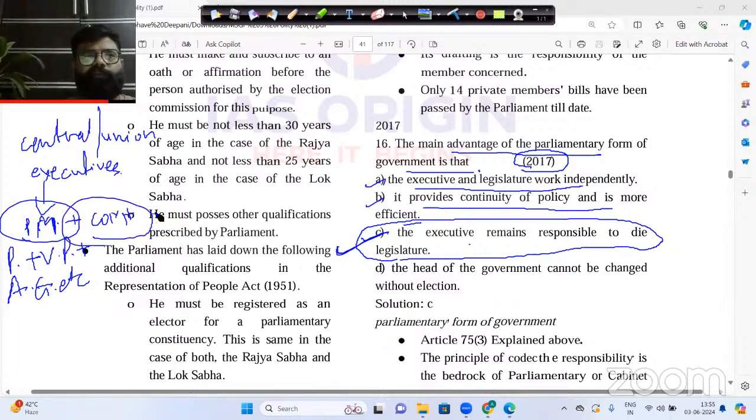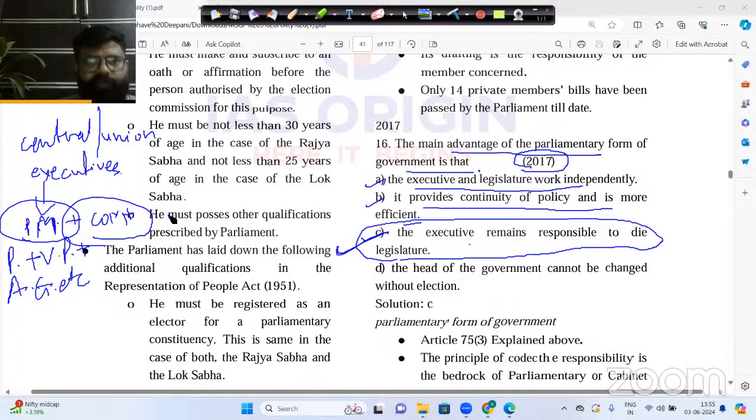They are not just the executive of our country, but also the legislature. Right now, Narendra Modi is the Prime Minister, and he is also the elected member of Parliament from the Lok Sabha constituency of Banaras, Uttar Pradesh. So he is also the legislature.